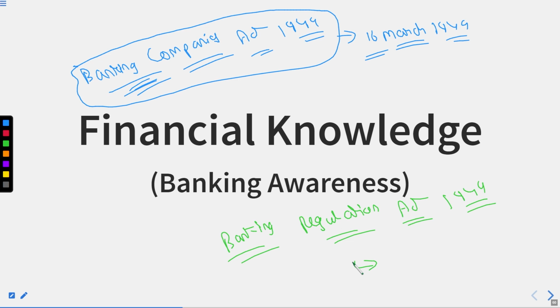When it was changed from BCA to BRA, that date was 1st March 1966. That's what we had learned in the previous lectures. The act was passed as the Banking Companies Act 1949 on 16th of March 1949. Later, it got changed into the Banking Regulation Act 1949 on 1st March 1966. That's what we had covered so far.